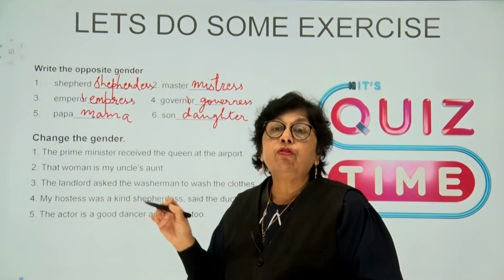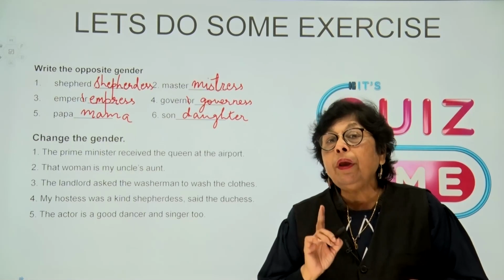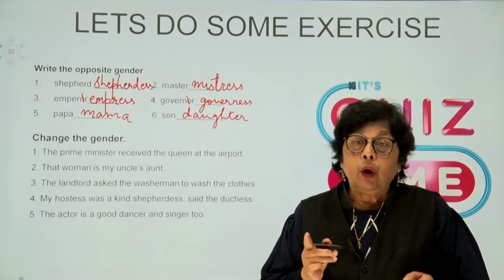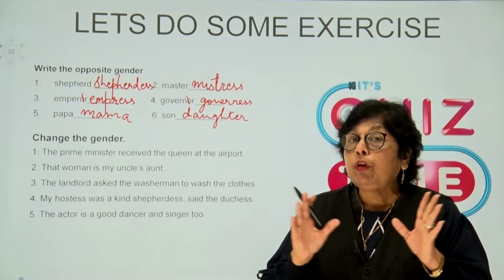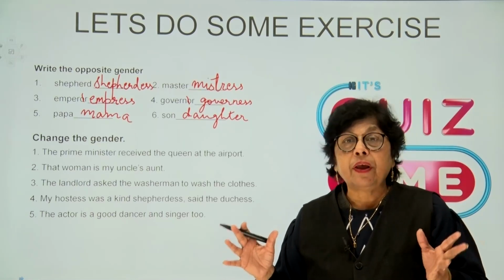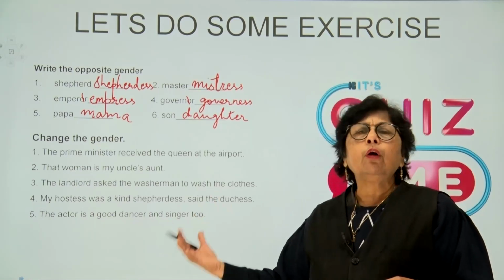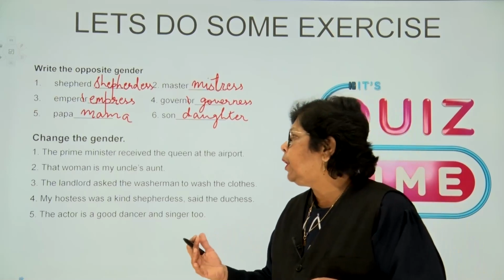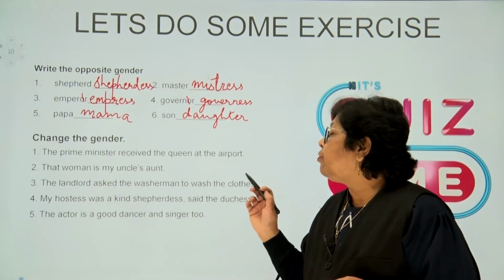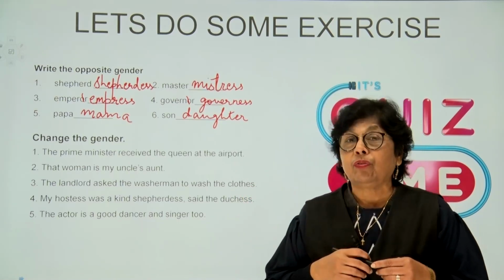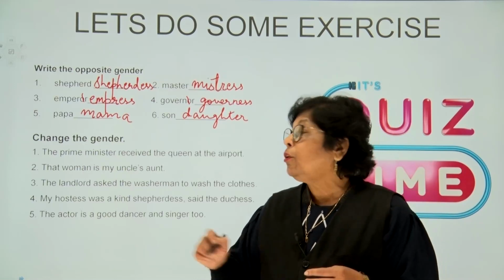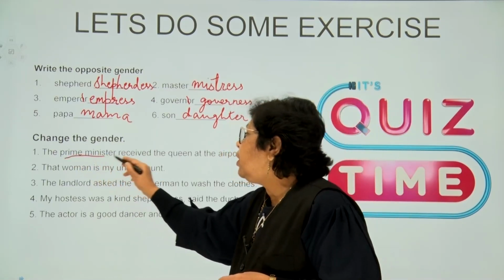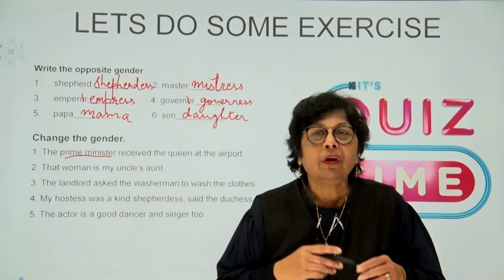Now let's change the gender. Now when we change the gender, we've got to be careful even of the pronouns in that particular sentence, children. So let's work out this exercise very carefully. The Prime Minister received the Queen at the airport. Now, am I going to change the Prime Minister into Prime Minister-ish? No, kids.